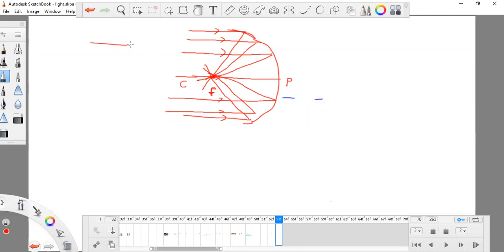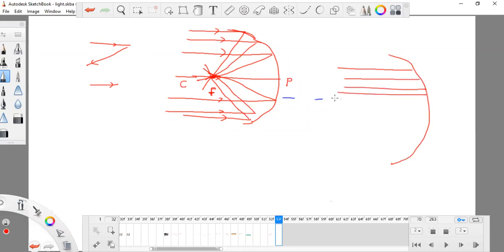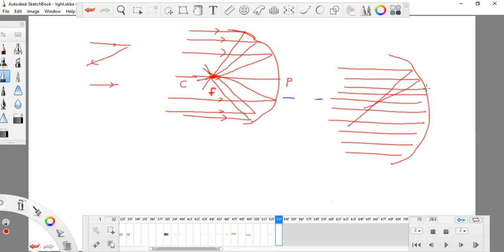You cannot imagine how many light rays can come parallel to PC, there can be so many, but if they are parallel to PC, they will definitely pass through the same point, and that is F.